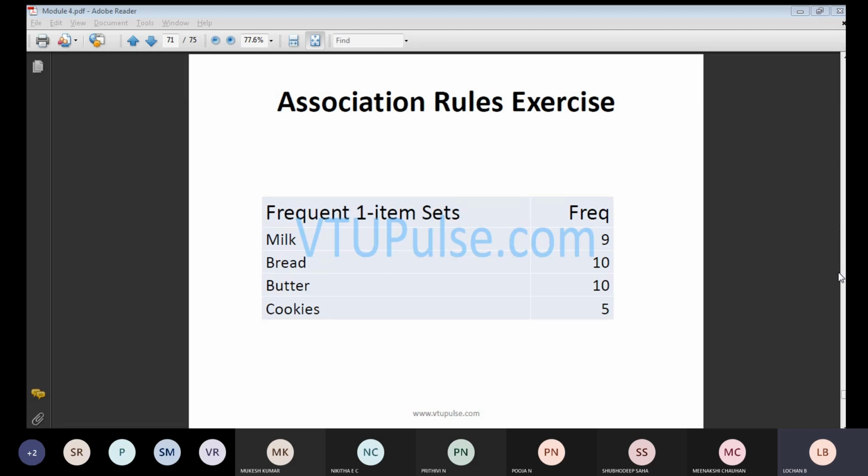Swati? Swati is there. Yes, sir. Do you have anything to ask? Any doubts? Nothing, sir. Shubhadeep? Shubhadeep is there? Okay, if any student has any doubts, you can ask me. Pooja N, Prithvi, Priya.